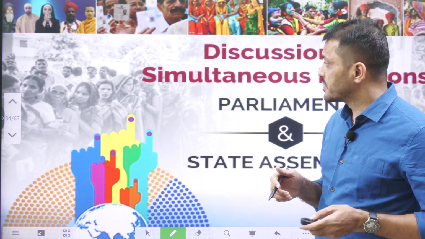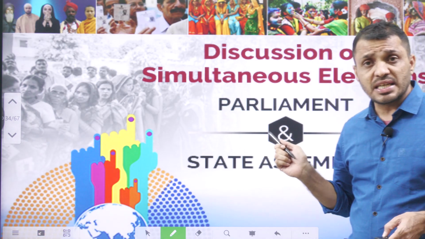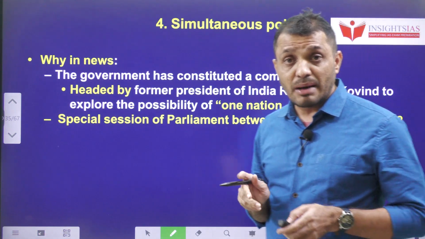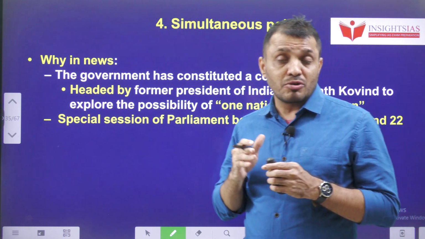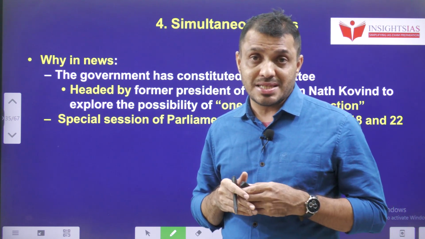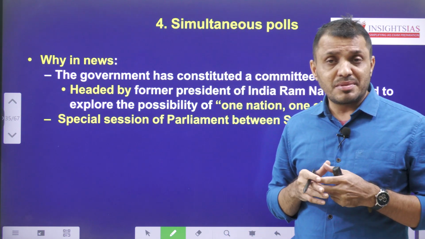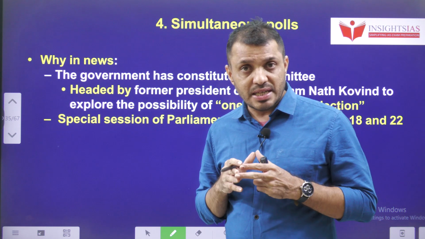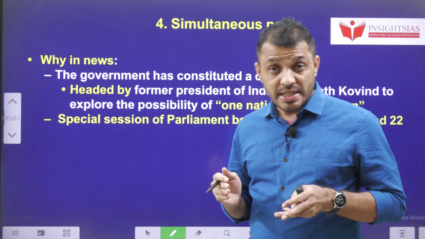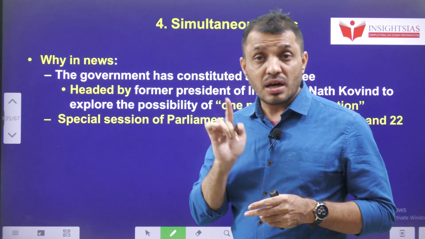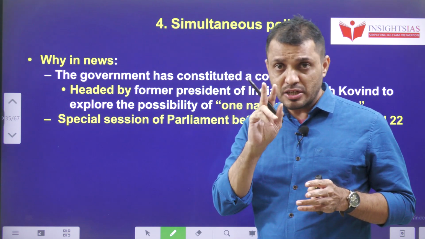That must be there. Next, discussion on simultaneous elections. Recently, in a special session of parliament, they appointed one committee to check whether simultaneous elections are possible or not. Okay, possibility of simultaneous election. Simultaneous elections is all about conducting elections simultaneously for the assembly as well as the Lok Sabha. Okay, it can be in a single phase or it can be in two phases. That means for every 5 years, elections will be held twice.